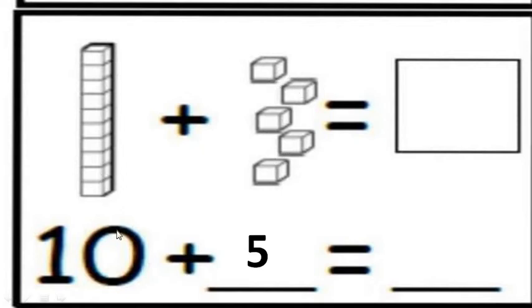Now by adding this to number 10, 10, after that 11, 12, 13, 14 and 15. At the end, what will we get? We get number, which number? What do you say? Yes, it is 15.